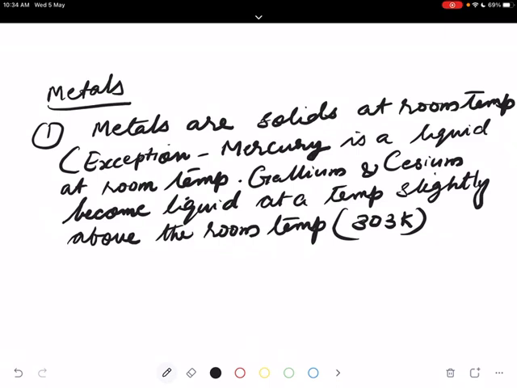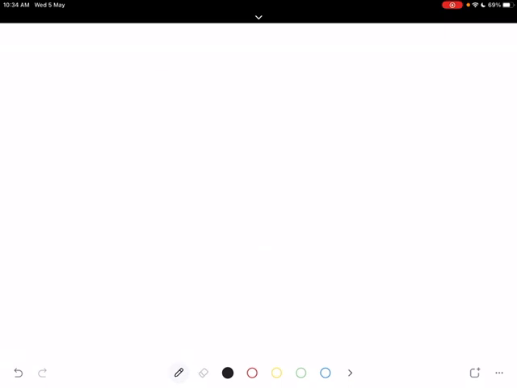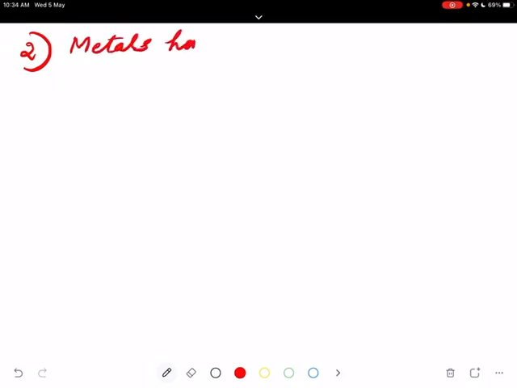Now, number two. Metals have shining surfaces. We say they have luster.